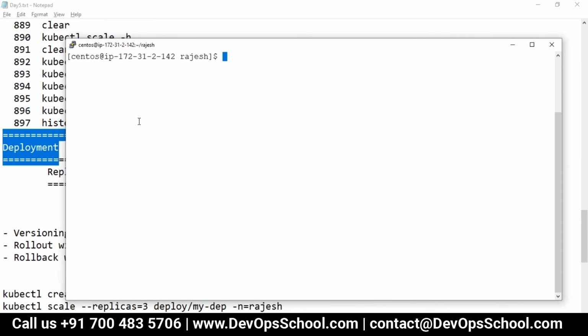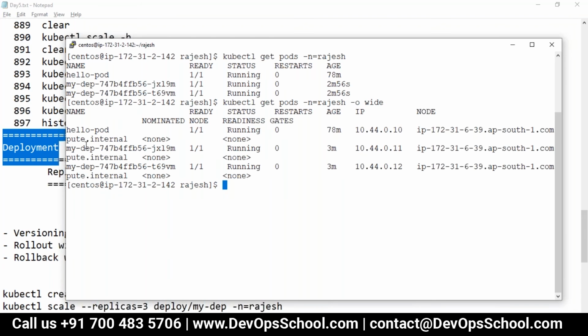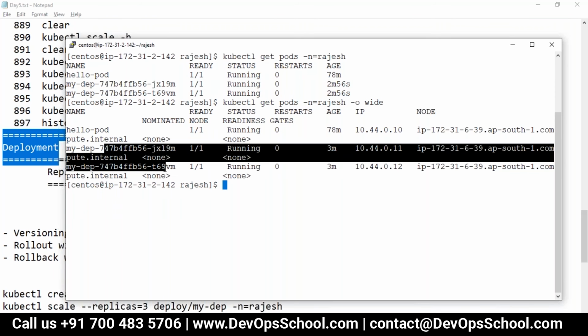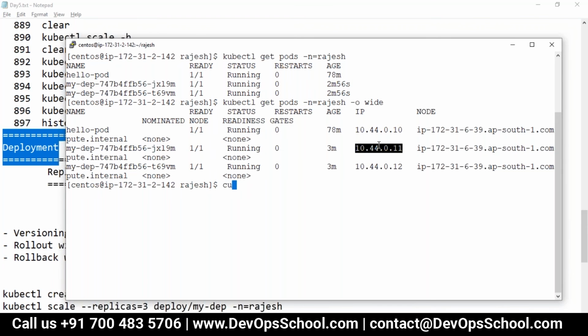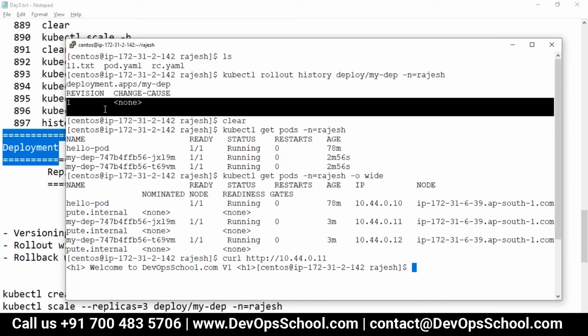Can I check this software? So kubectl get pod -n Rajesh, and get the IP address with wide. See here, these two pods are part of the deployment. Let me check which application is running. So curl, and you see here, welcome to DevOps School version 1. So this is the version 1 image of this deployment, and the history we have is only one.